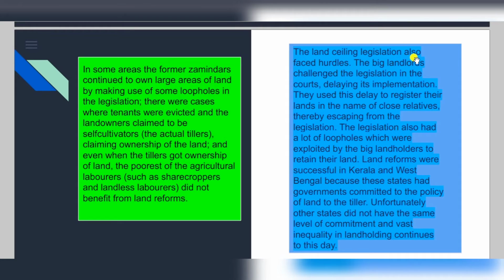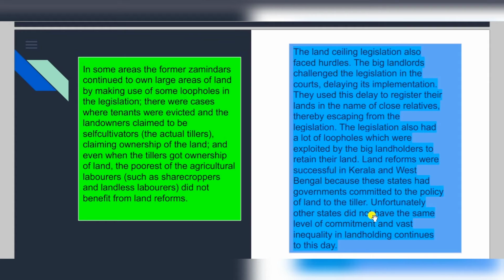The land ceiling legislation also faced hurdles. The big landlords challenged the legislation in court to delay its implementation. They used this delay to register their land in the names of close relatives, thereby escaping the legislation. The legislation also had a lot of loopholes which were exploited by big landholders to retain their land. The land reforms were successful in every state, though not properly, but to a good amount.